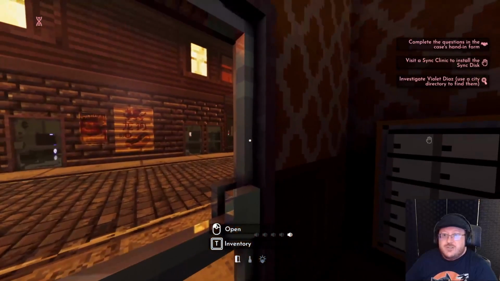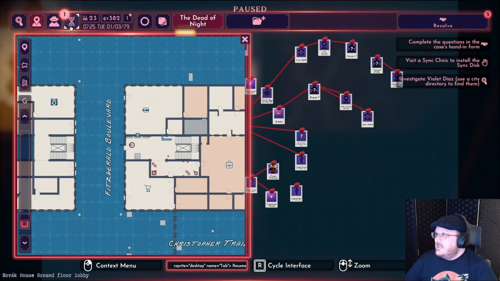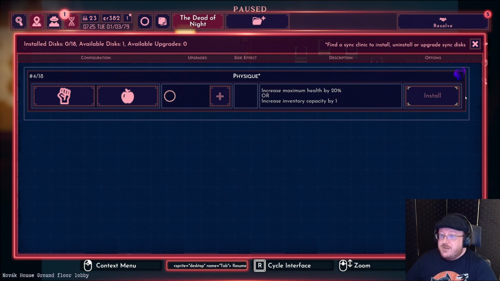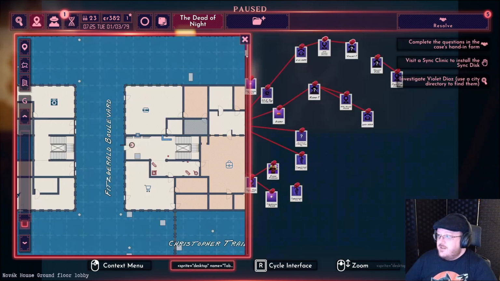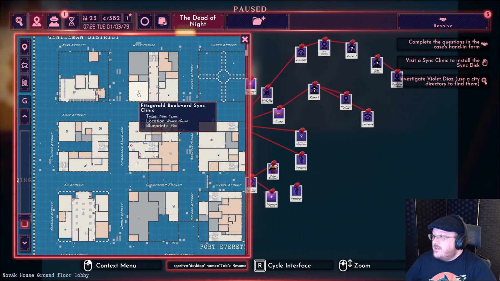So to install sync disks, we have to find... Oh, yep, this is what they look like. But in order to install it, we have to find a clinic. It's a little bit like Deus Ex. Oh, gotta close that. Now I can see the map. So thankfully these things are typically on the ground floor. That is a clinic symbol, so we go out and to the right.